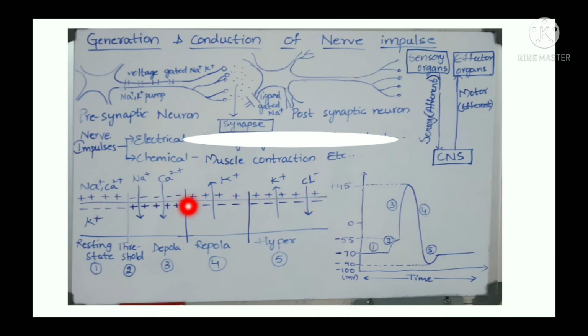So here I have drawn the conduction of a nerve impulse. In a resting stage, there is a negative charge inside and positive charge outside. The ions, sodium and calcium, are always outside the membrane, and potassium will be present inside the membrane.